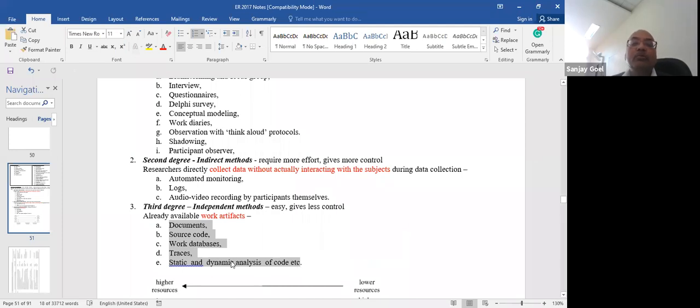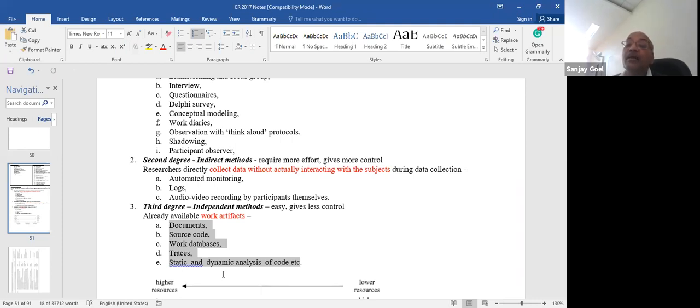So if you try to do your research based on deep study of such kind of available artifacts, work related artifacts, which may be documents, reports, or maybe the work itself, maybe the work artifact is not in the form of a paper, is not in the form of a report, or it is not source code.